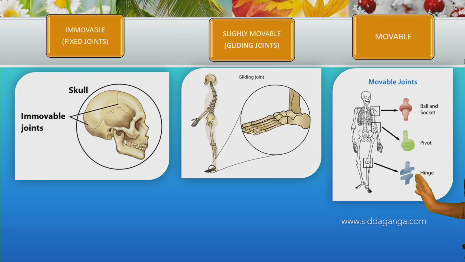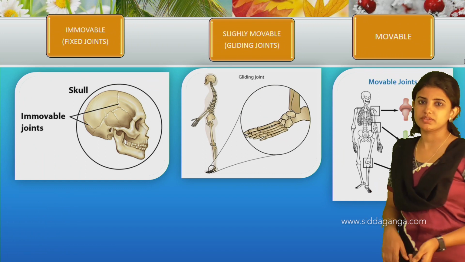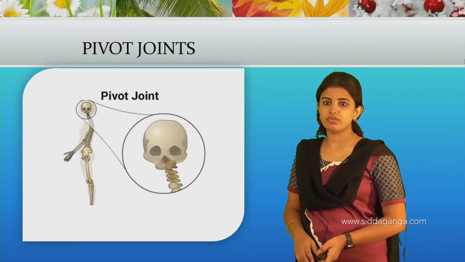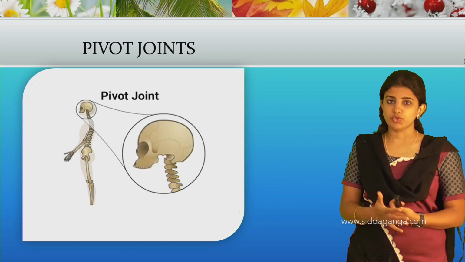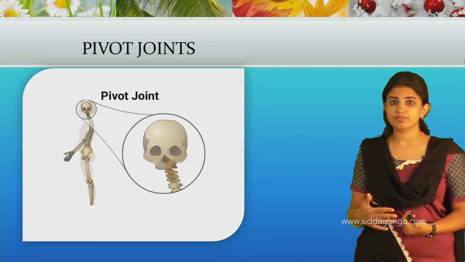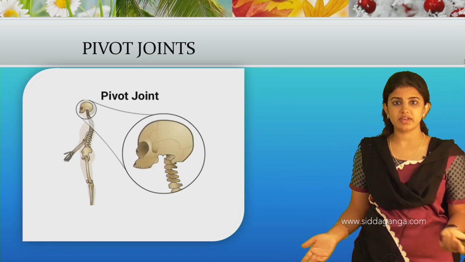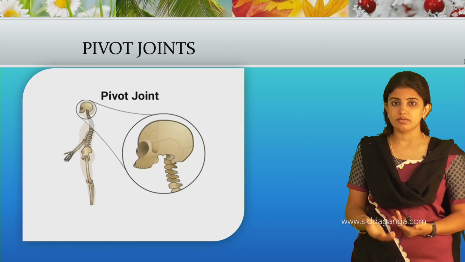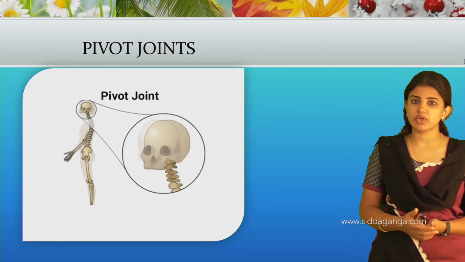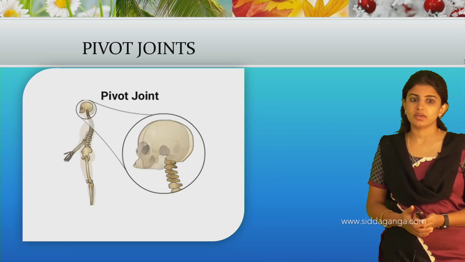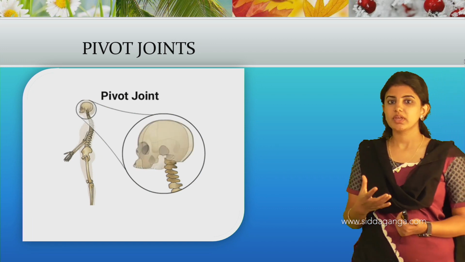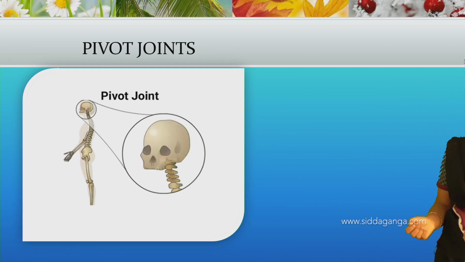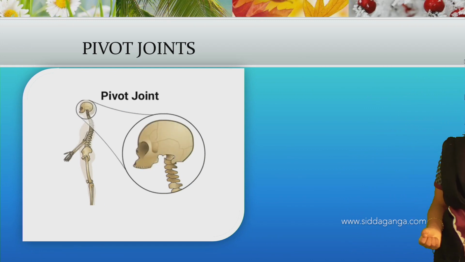And these can be categorized into three different types: ball and socket joints, pivot joints, as well as hinge joints. Next we shall move on to the pivot joints. Pivot joints are joints which allow sideways movement, that is left and right, as well as forward and backward movement. Such joints are called pivot joints, and they are present where the shoulder region, the neck and the skull are connected.